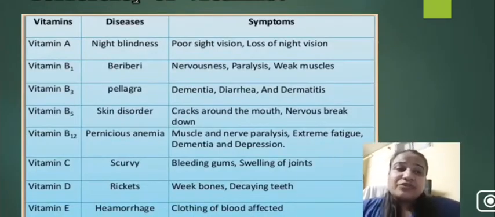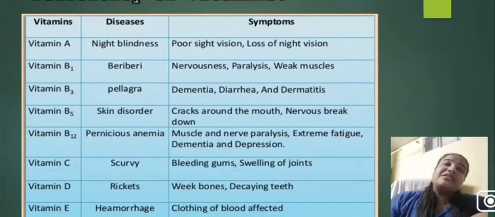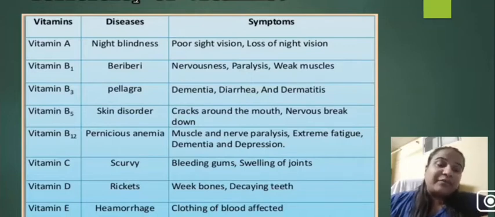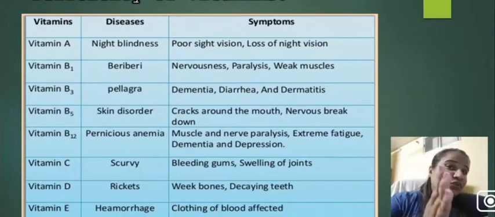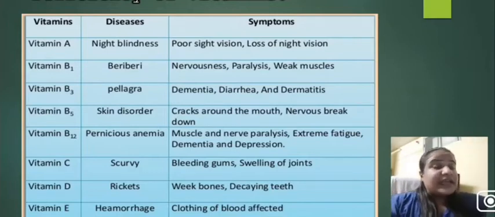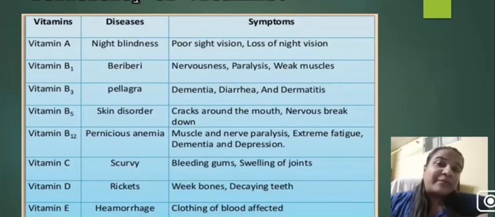Deficiency of vitamins. We have also studied that vitamins are very important nutrients, and they are required in very small amounts but are very essential. Lack of any of the vitamins will lead to the diseases listed here in the list. Like if somebody lacks vitamin A, it is likely to cause night blindness. That means they will not be able to see in the dark.